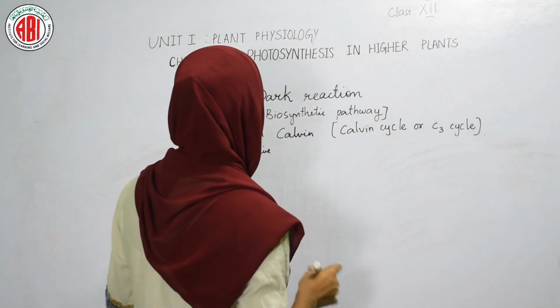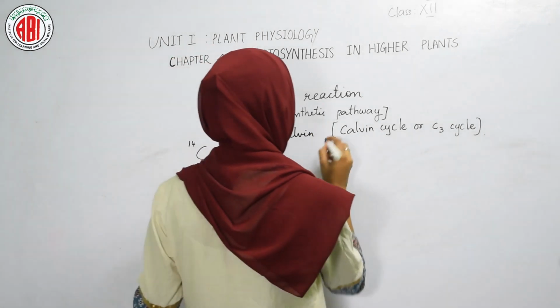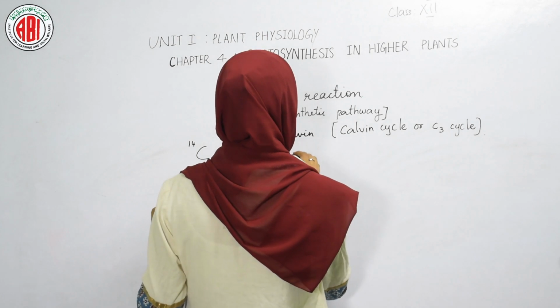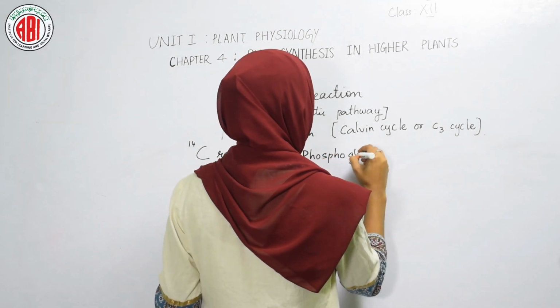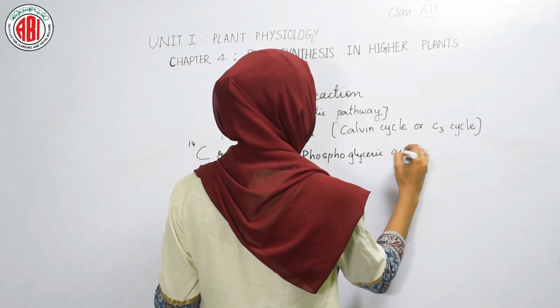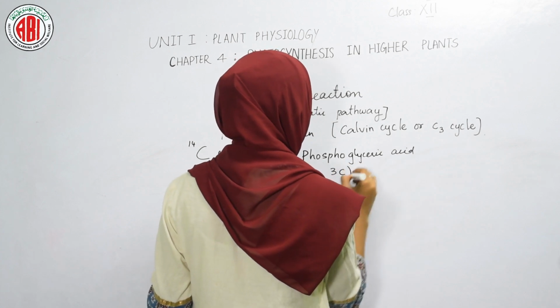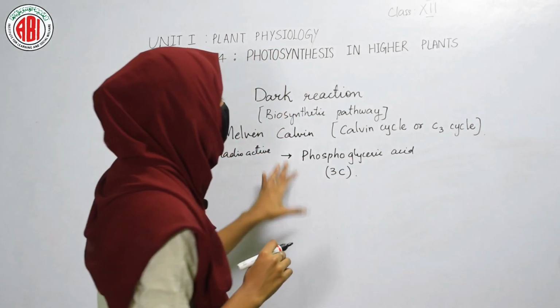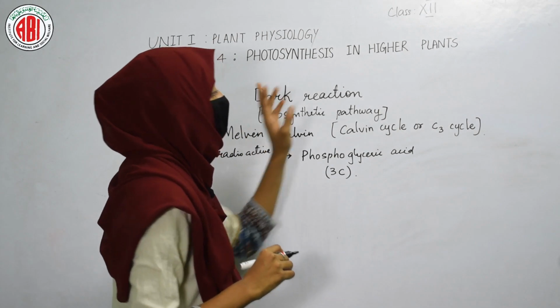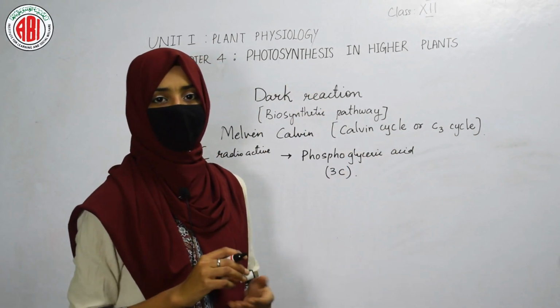The first product formed in this Calvin cycle was found to be phosphoglyceric acid, which is a 3-carbon compound. So this acid is the first product of the Calvin cycle or C3 cycle.